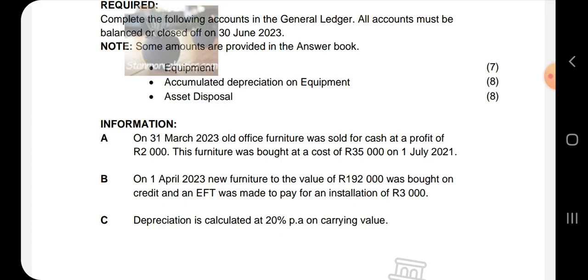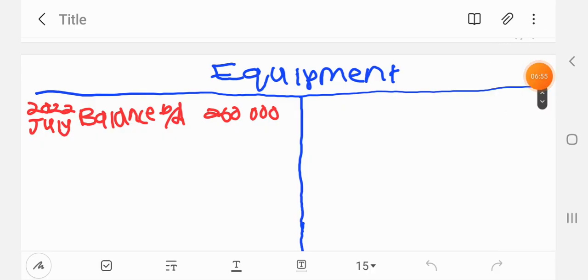Number A says on 31 March 2022, old office furniture was sold for cash at a profit of 2,000. This furniture was bought at a cost of 35,000 rand on the 1st of July 2021. So we have the 2,000 as profit and the 35,000 as the cost of the asset that has been sold. On our equipment, we are given the balance brought down of 260. It's given on our answer sheet, so I have written it.